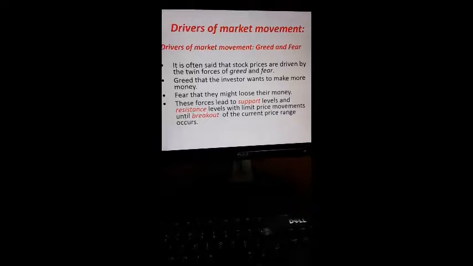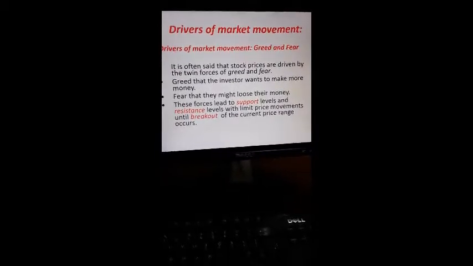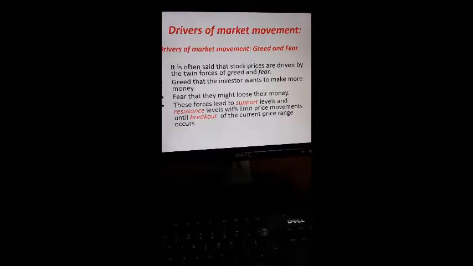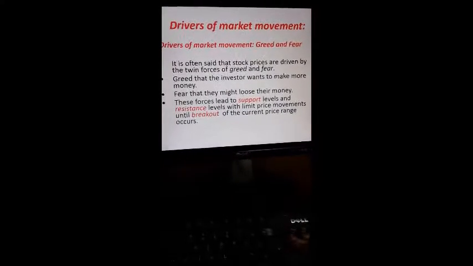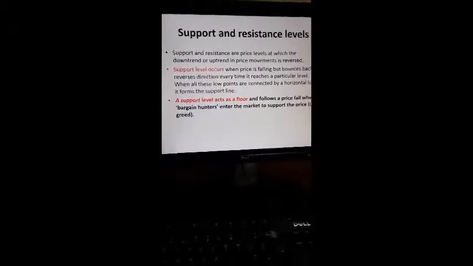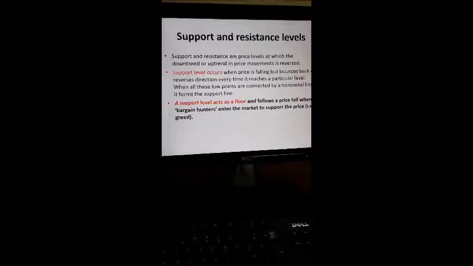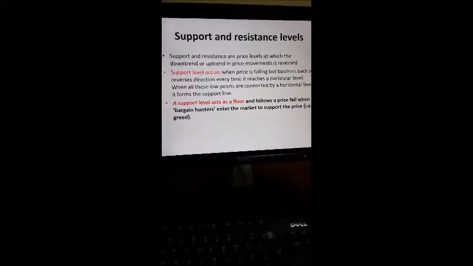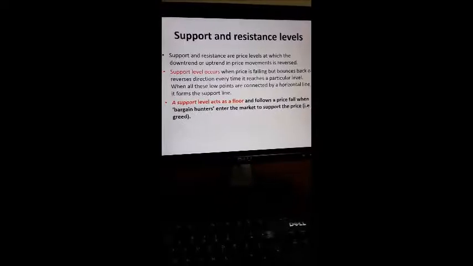So these two forces lead to support levels and resistance levels which limit the price movement until a breakout of the current price range occurs. Now let us see what the support and resistance levels are. Support and resistance levels are price levels at which the downtrend or uptrend in price movement is reversed.